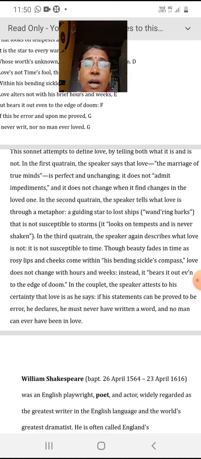It accompanies us in the time of doom, in the time of calamity, in the time of crisis.